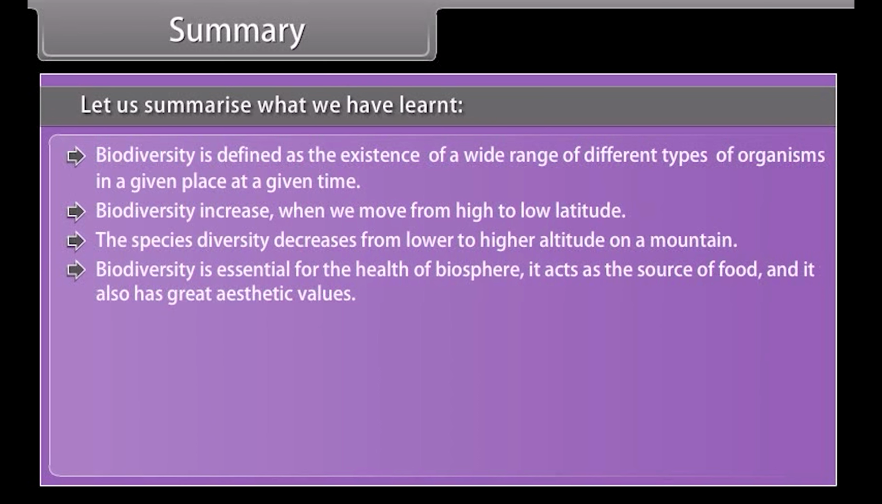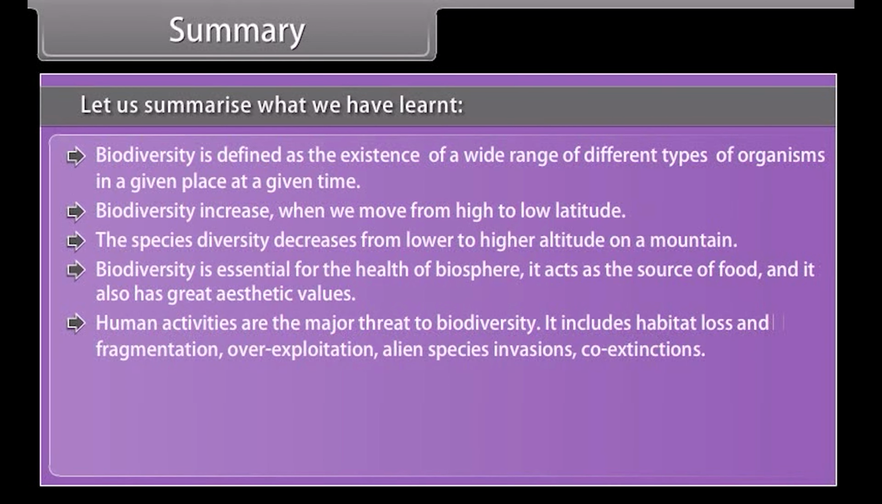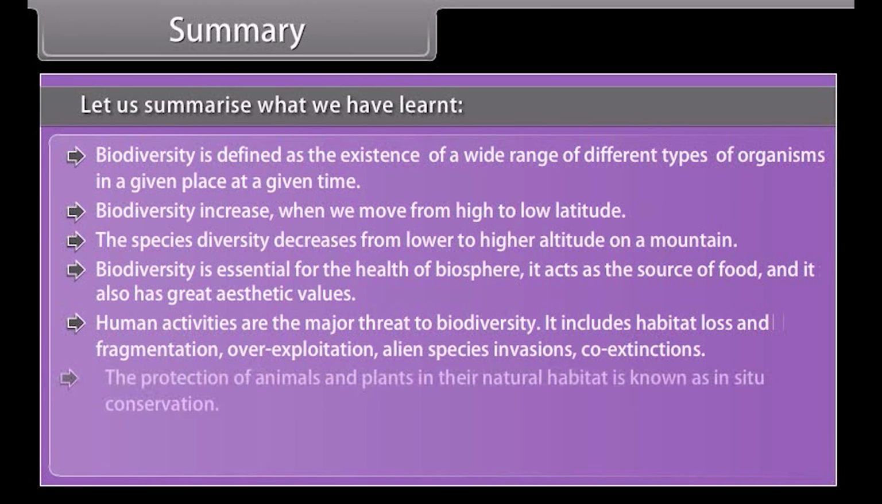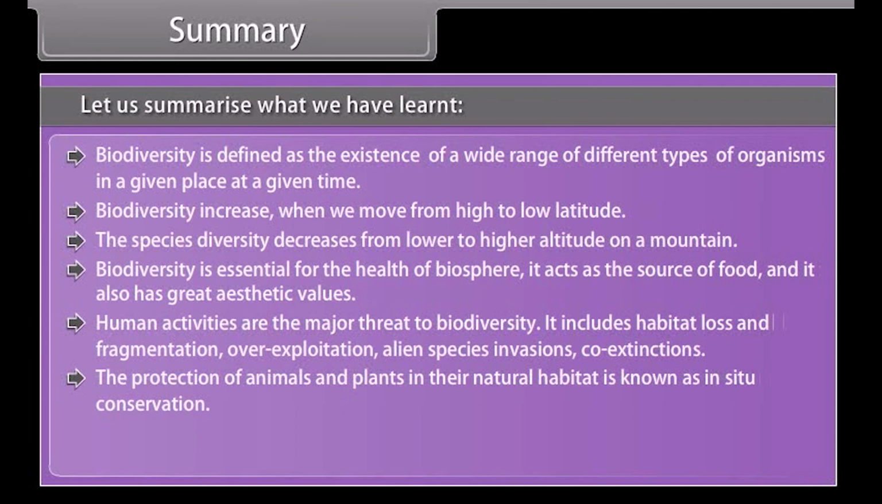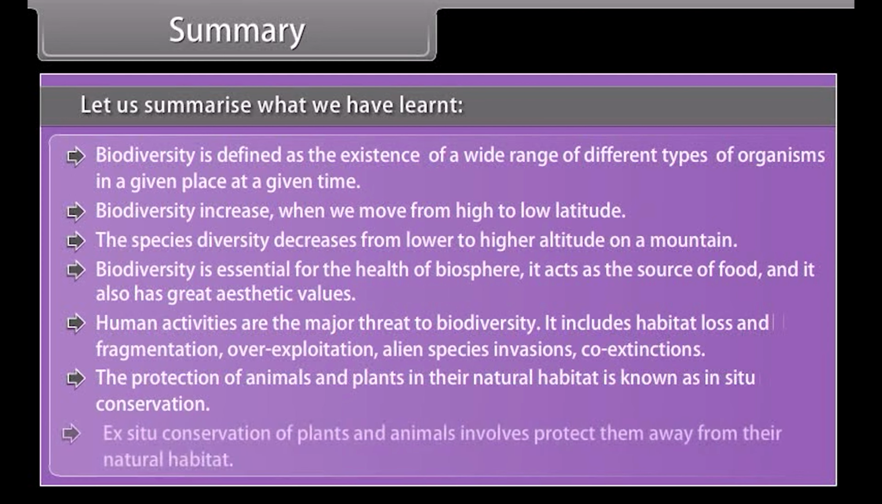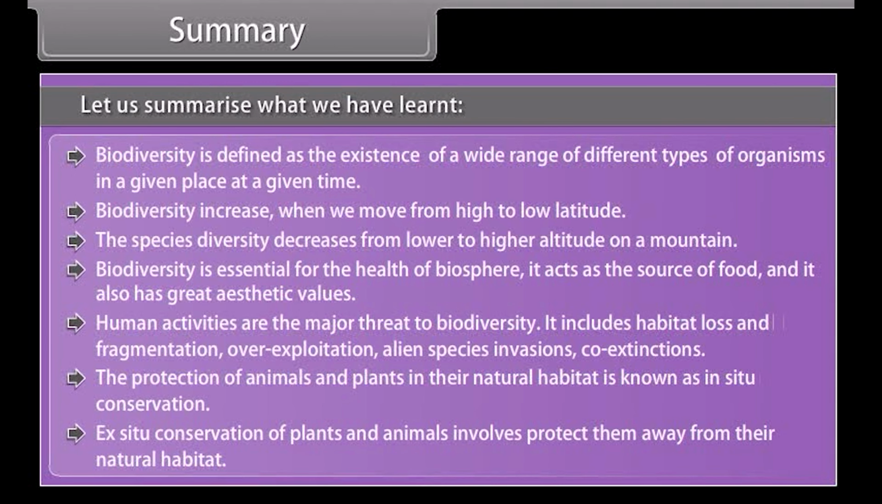Biodiversity is essential for the health of the biosphere. It acts as the source of food, and it also has great aesthetic values. Human activities are the major threat to biodiversity. It includes habitat loss and fragmentation, over-exploitation, alien species invasions, and co-extinctions. The protection of animals and plants in their natural habitat is known as in situ conservation. Ex situ conservation of plants and animals involves protecting them away from their natural habitat.